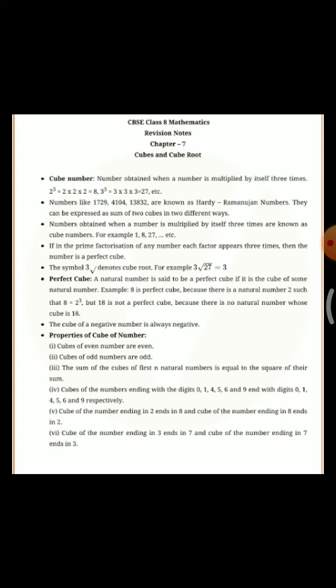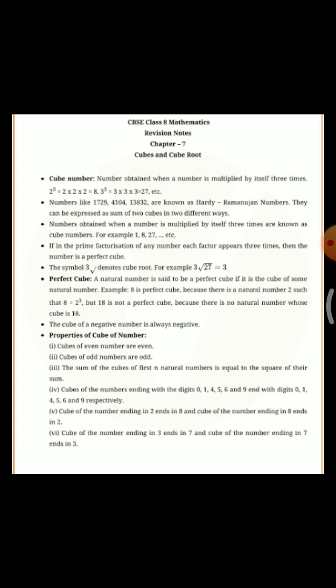Last topic is the properties of cube numbers. First property is cubes of even numbers are even. Second property is cubes of odd numbers are odd. Third property is the sum of cubes of the first natural numbers is equal to the square of their sum. Fourth property is the cubes of numbers ending with the digits 0, 1, 4, 5, 6 and 9 end with the digits 0, 1, 4, 5, 6 and 9 respectively.